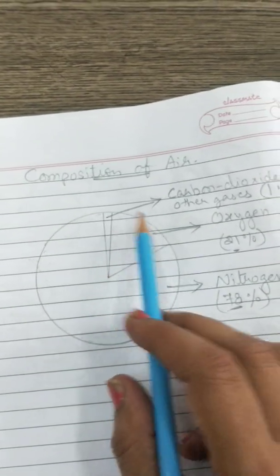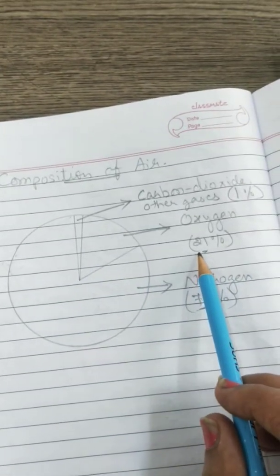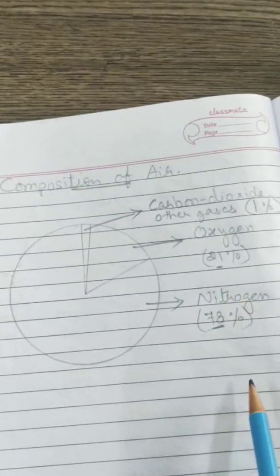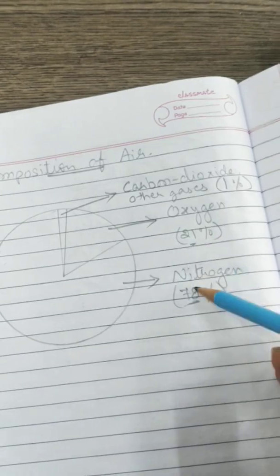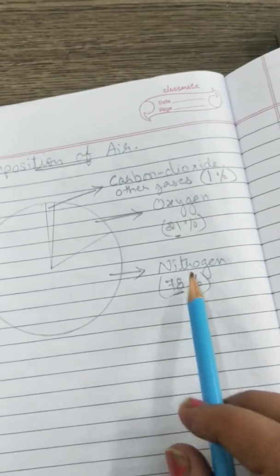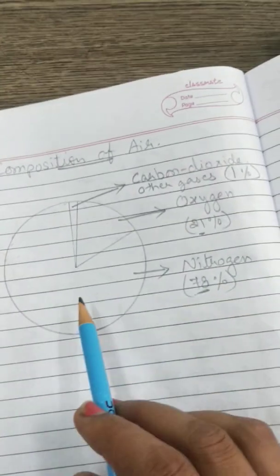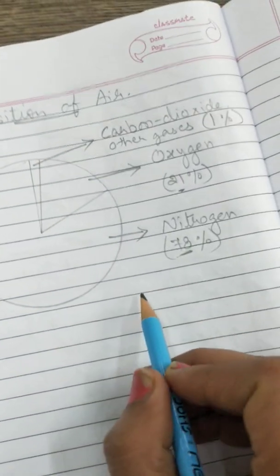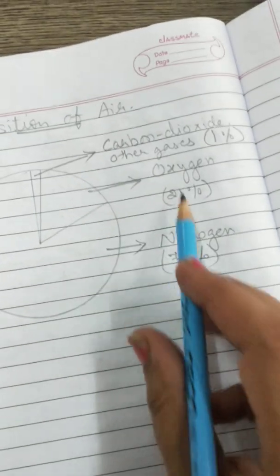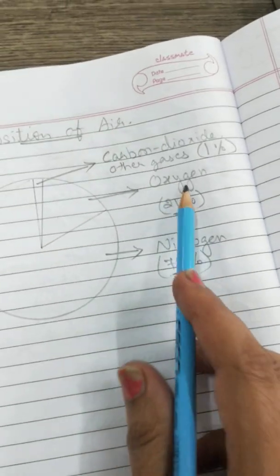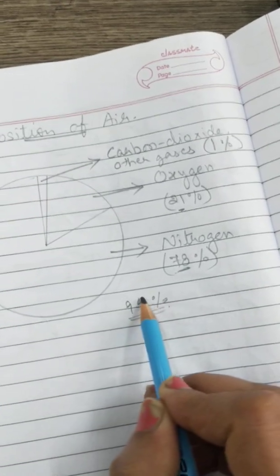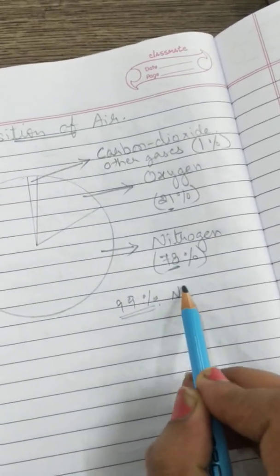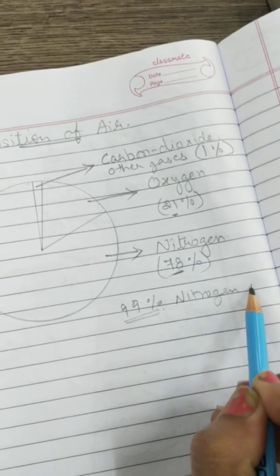So if you add these two, you will find that the major part of the air is the sum of oxygen and nitrogen, that is 99%. 99% of the air contains nitrogen and oxygen.